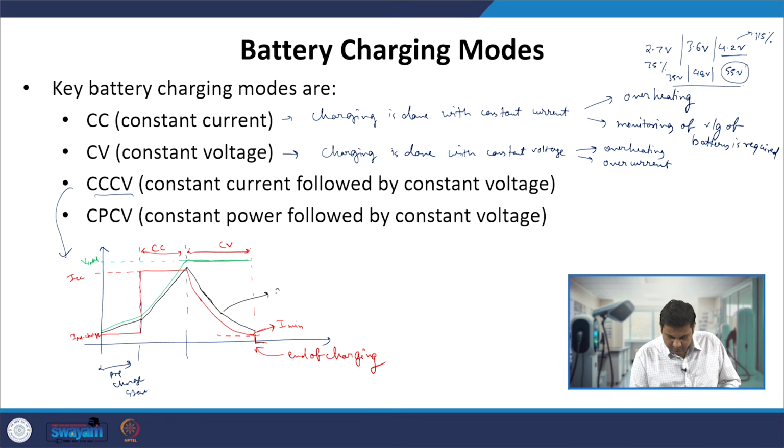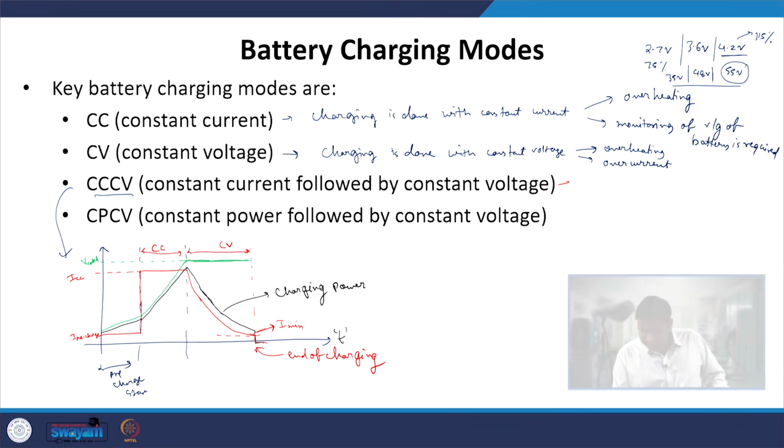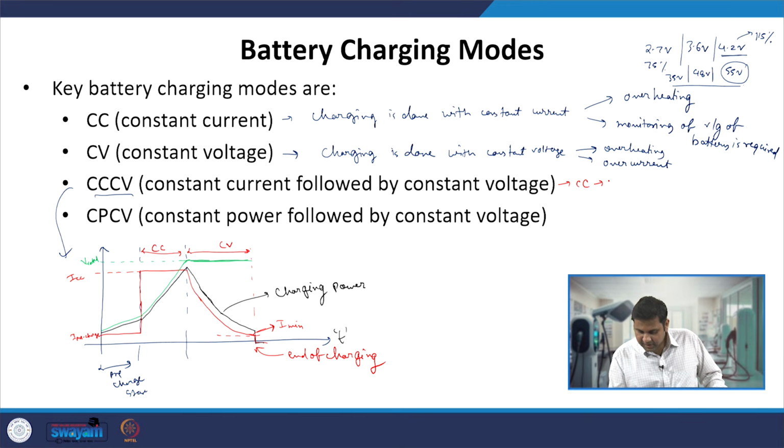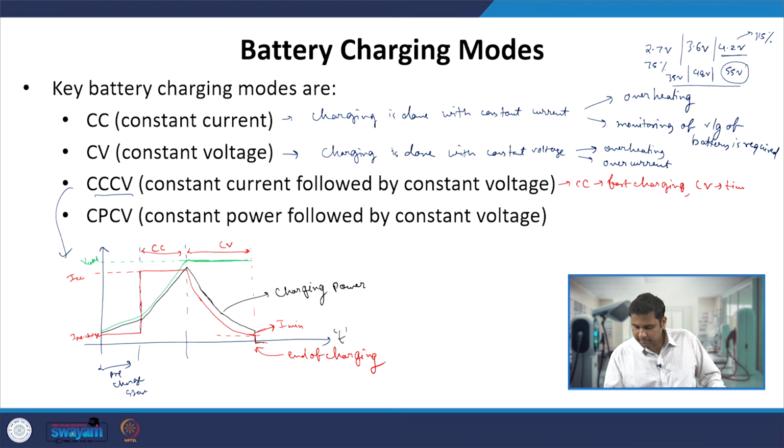So this is the power during the charging. That is how the power varies over the time period while charging is taking place. During the CC part, we have fast charging of the battery, and the CV part is the time-taking part of charging.